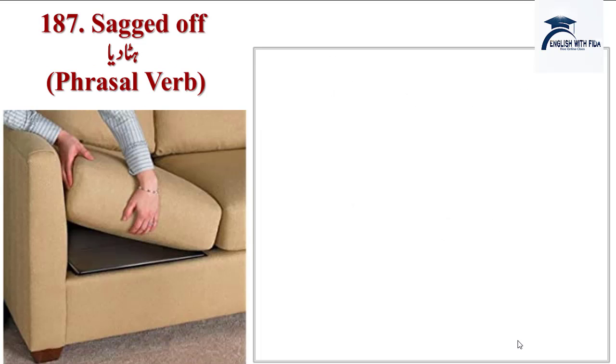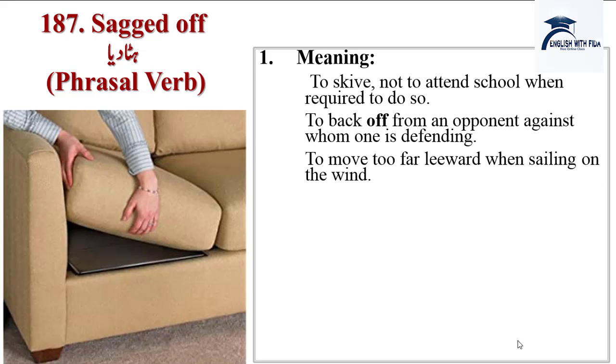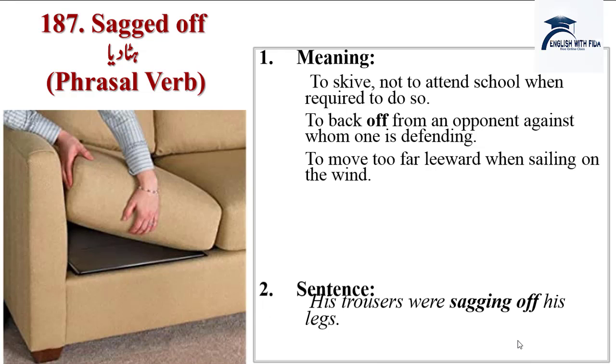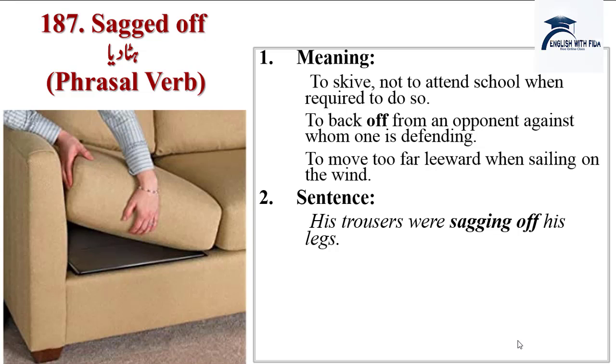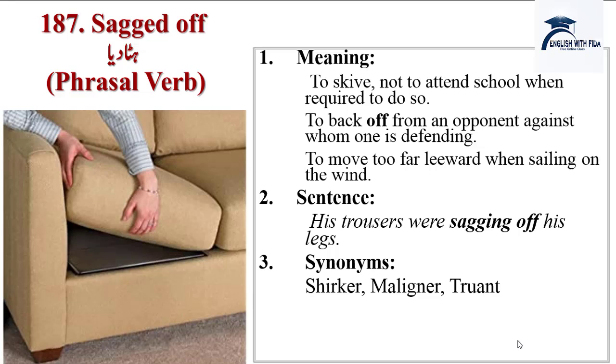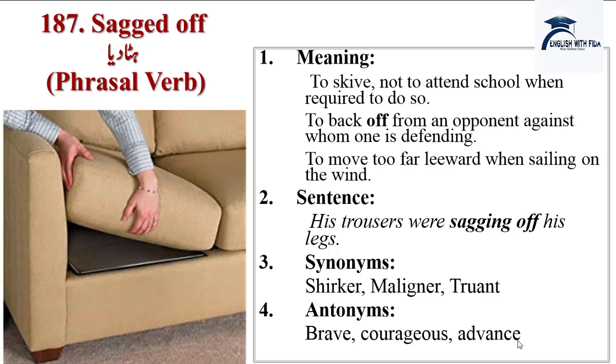Next word is sagged off, हटा दिया, हटा देना. Phrasal verb है ये. Sag वैसे verb के तौर पे हो तो लटका हुआ, ढीला ढाला. Meanings: to skive, not to attend school when required to do so; to back off from an opponent against whom one is defending; to move too far leeward when sailing on the wind. ये तीन different इसके meanings हैं. Sentence: His trousers were sagging off his legs. Synonyms: shirker, maligner, truant. Antonyms are brave, courageous, advanced.